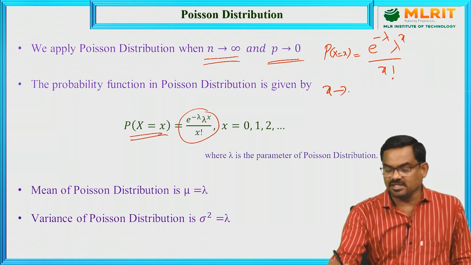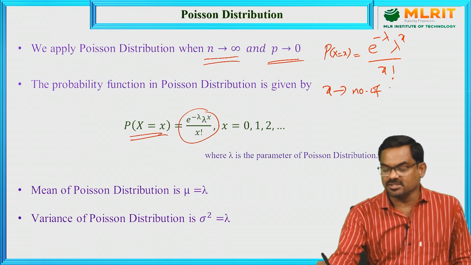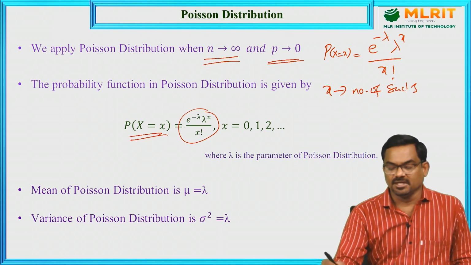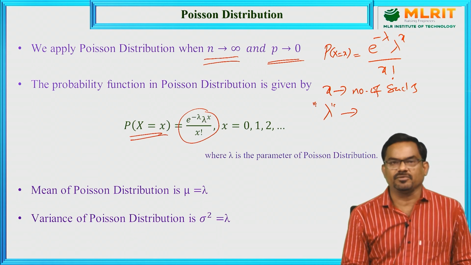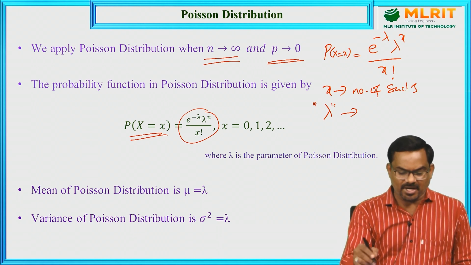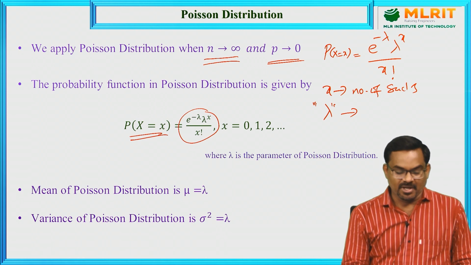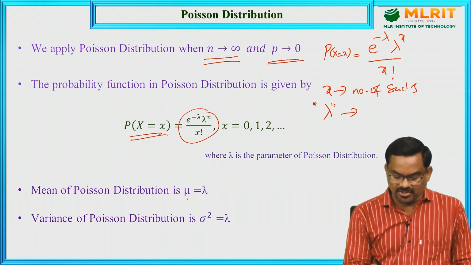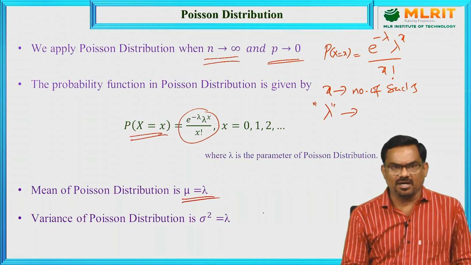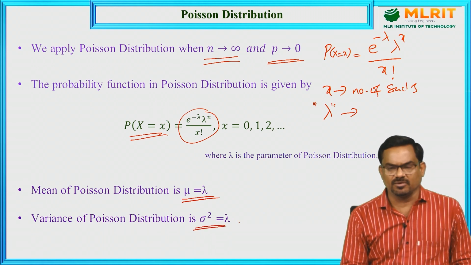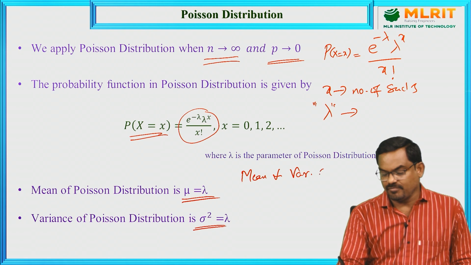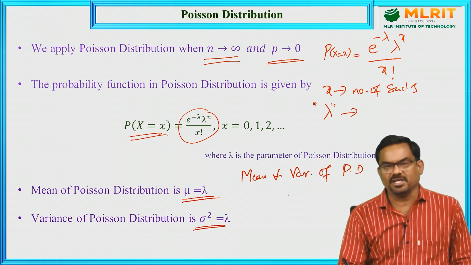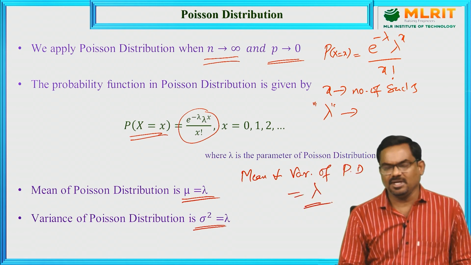Here x denotes the number of successes, and lambda is a positive parameter, called the parameter of Poisson distribution. The mean of Poisson distribution is mu equal to lambda and the variance is sigma square equal to lambda. That means the mean and variance coincide, both equal to lambda.